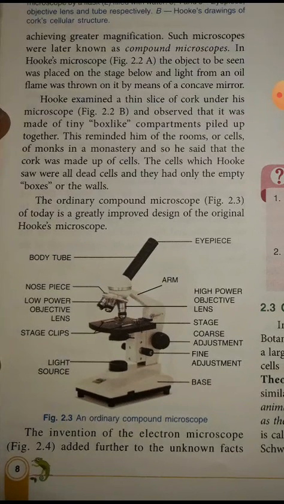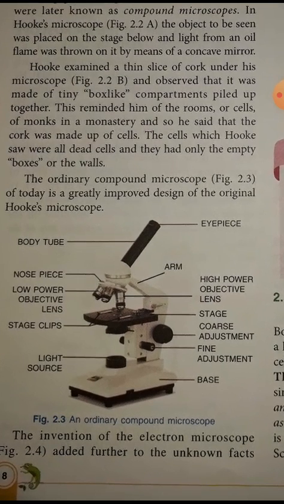Can you see, these days this compound microscope is very popular in our area. In pathology clinics, you will find these ordinary compound microscopes, through which they study different samples, maybe of blood, sputum or urine, and they come to know what type of disease a person is suffering from. So this is the compound microscope, which can zoom up to some thousand times, that is 2000 times, आप लोग बोल सकते, जो कि 2000 गुना ज़्यादा है सिंपल माइक्रोस्कोप से.